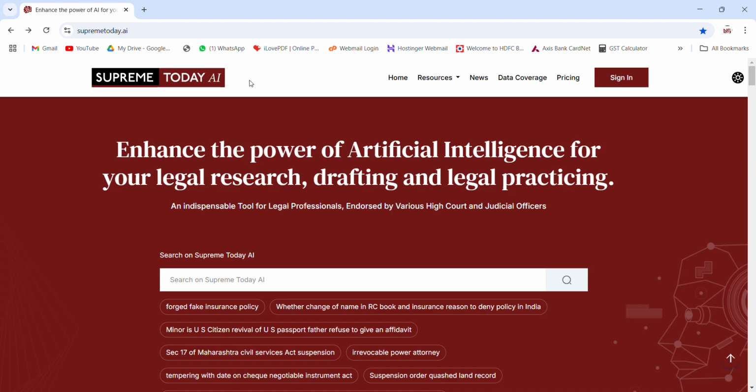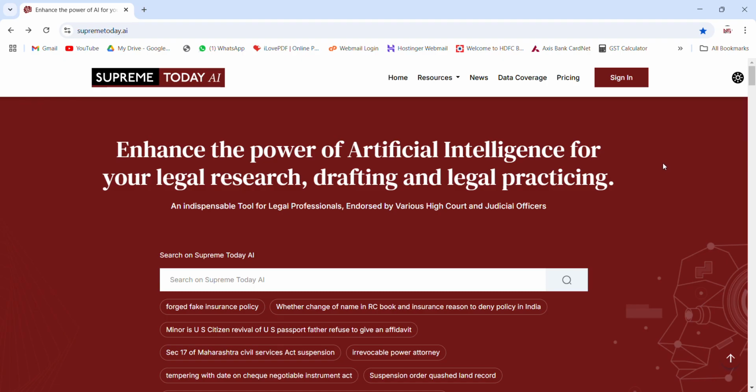I'm here to present you a very revolutionary software which is Supreme Today AI. This software is powered by artificial intelligence, search technology, and it has immense power to give you results through the use of artificial intelligence. So let me take you through the entire tour of this website, how you can access this product and how it can be useful for your legal research and it can save your time.